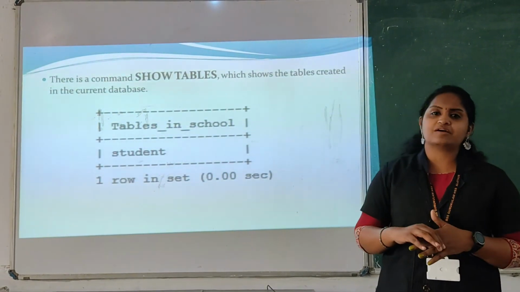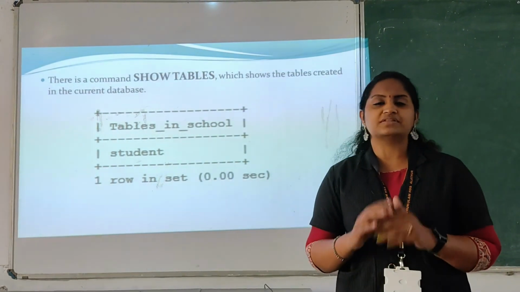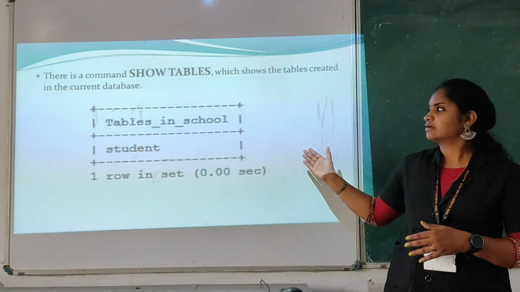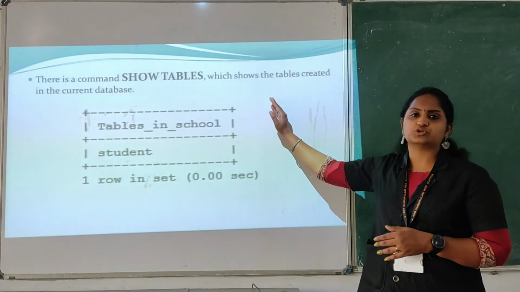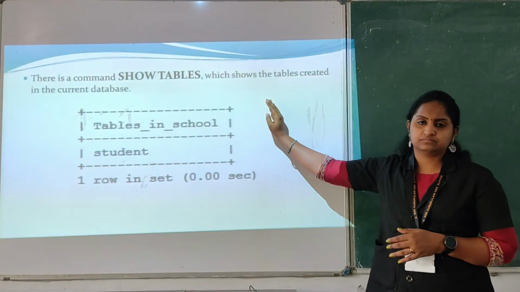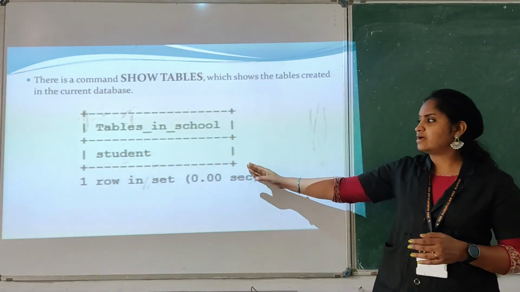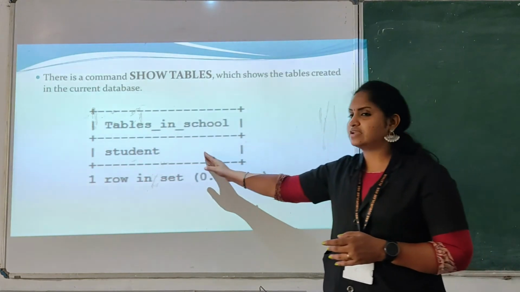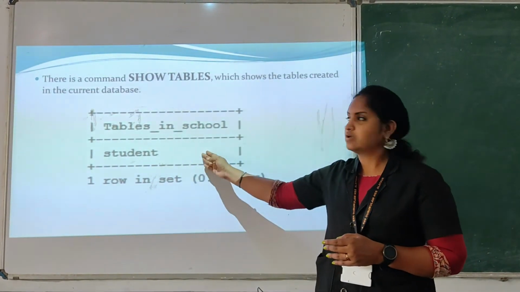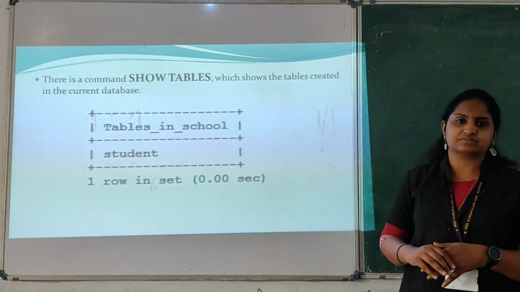Next is show tables. In a database, if you want to check how many tables are present, you can see the tables in a particular database using the command show tables. Clear? Okay. So here we have displayed the tables in the database. Only one table is present, that is the student table.